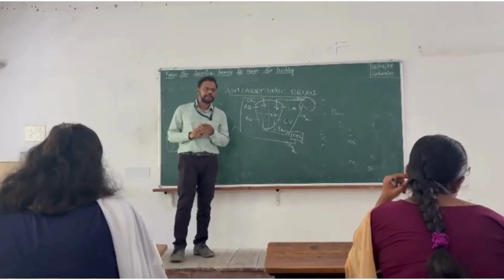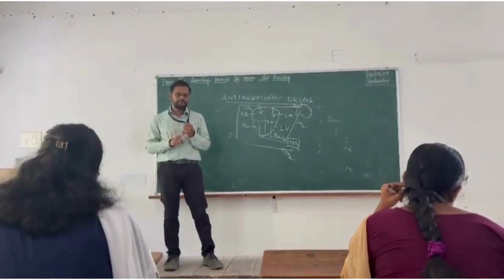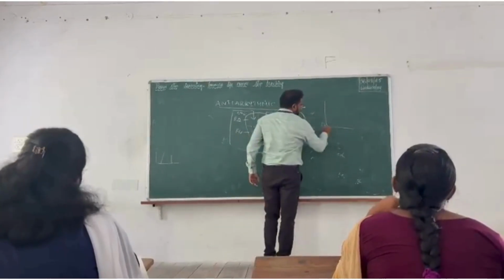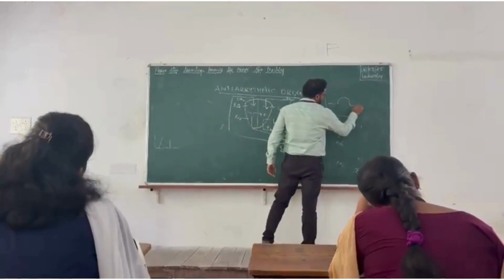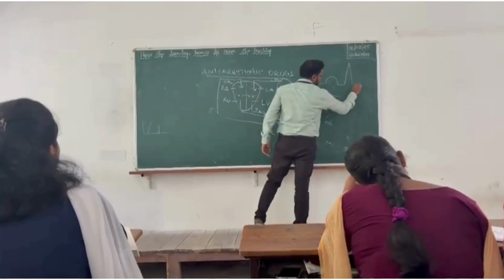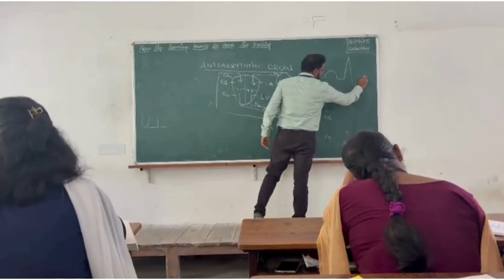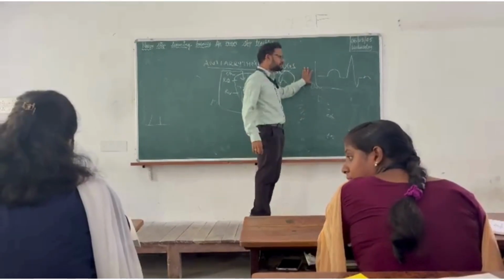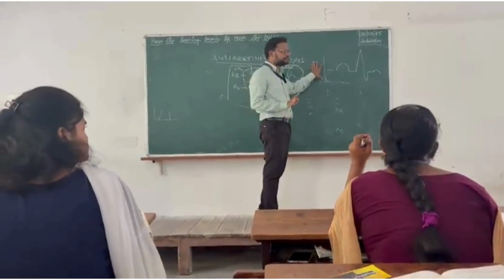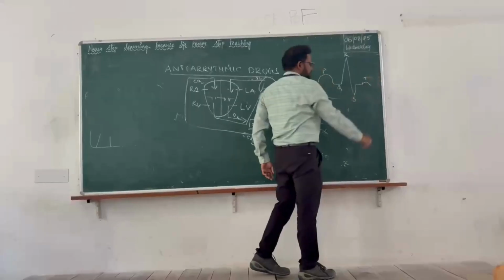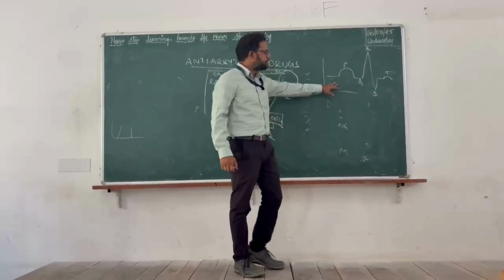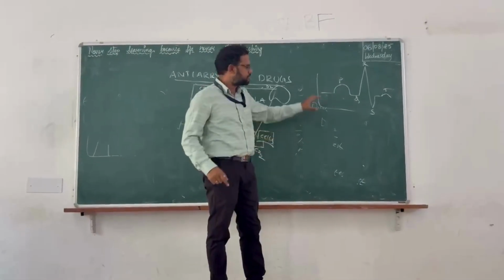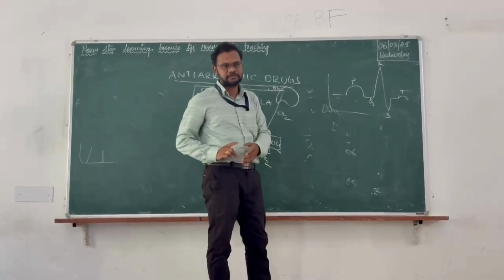If you take an ECG, you will have the P wave, Q wave and so on. These are the signals generally observed in the electrocardiogram, and they represent the normal functioning of your heart.